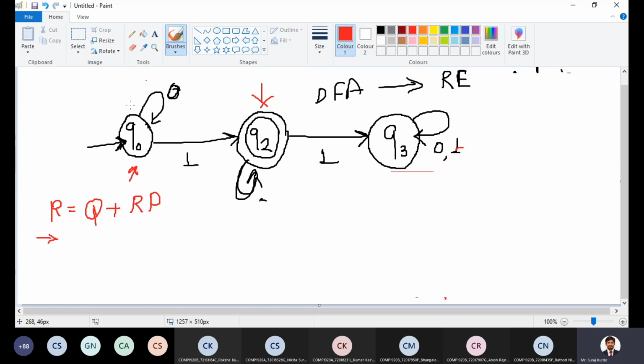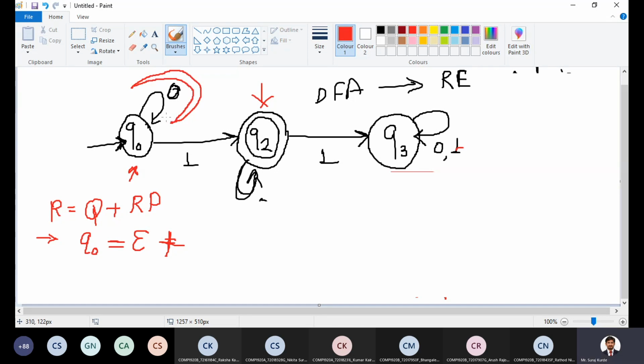Let's consider the first state Q naught. How can I reach Q naught? First, it is epsilon. No need of any input because it is the initial state. Second, Q naught is reachable from Q naught itself, through this loop.